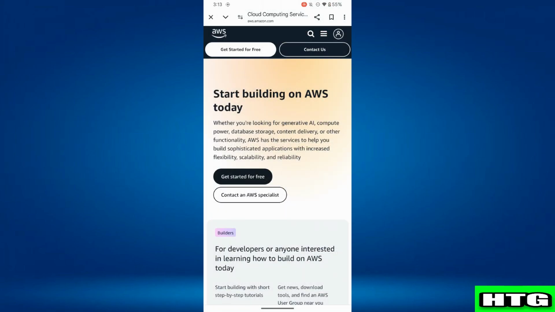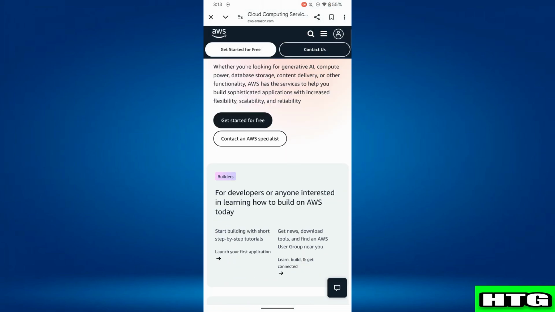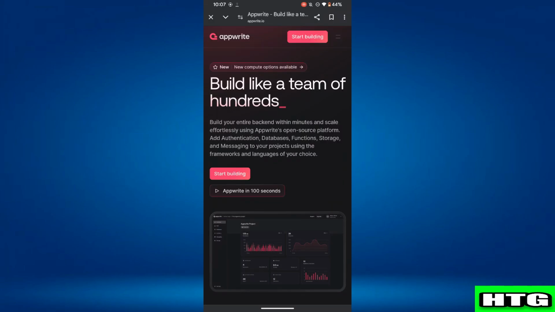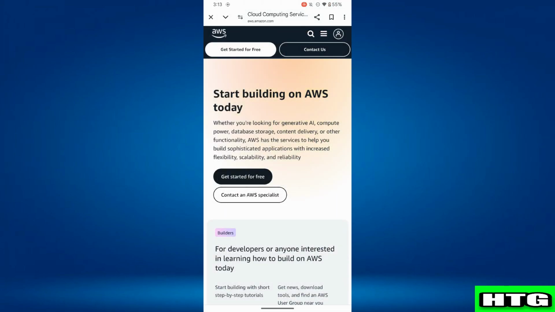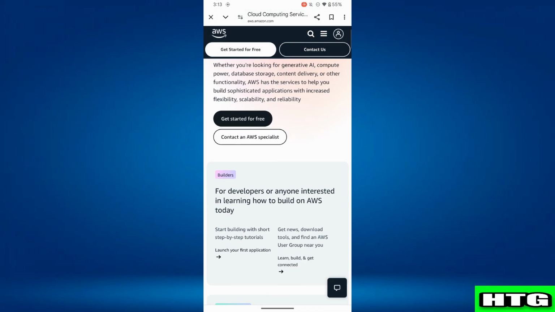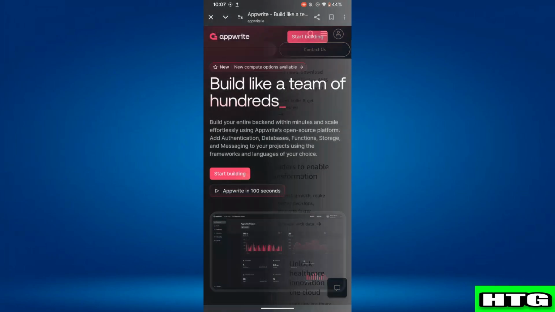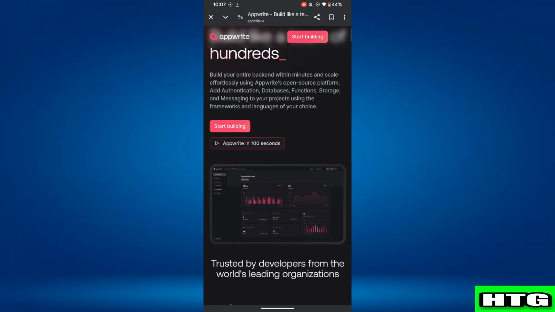Scalability. Appwrite is great for small to medium projects. AWS offers enterprise-grade scalability. Backend services. Appwrite provides pre-built backend services. AWS offers fully customizable cloud infrastructure.